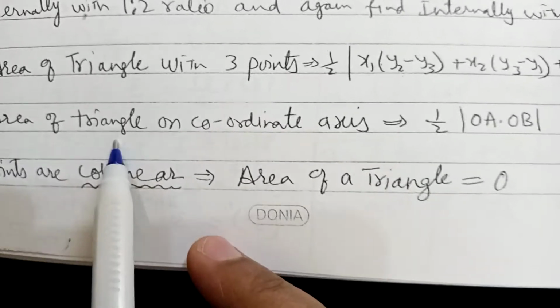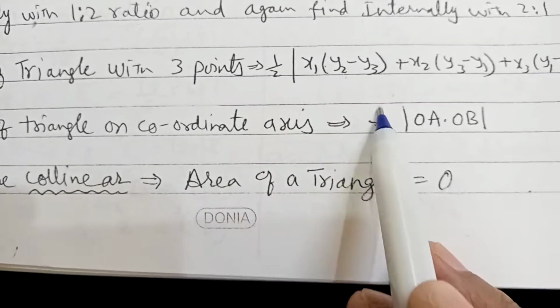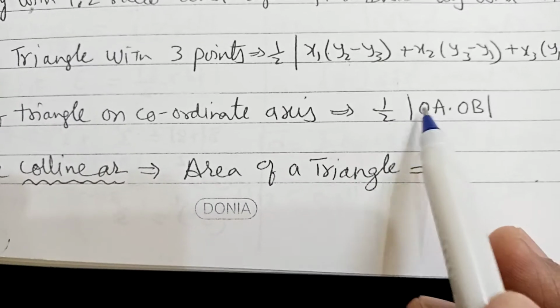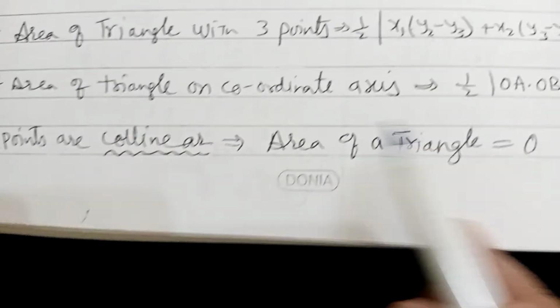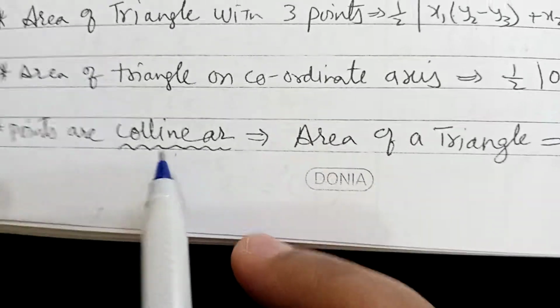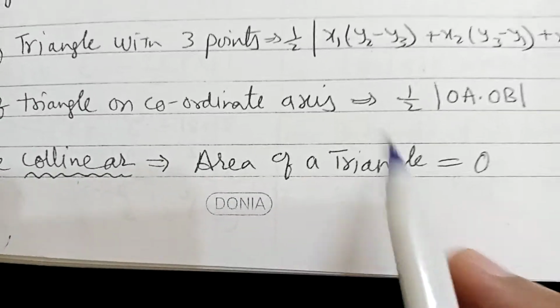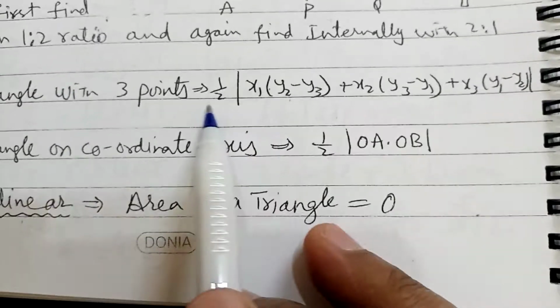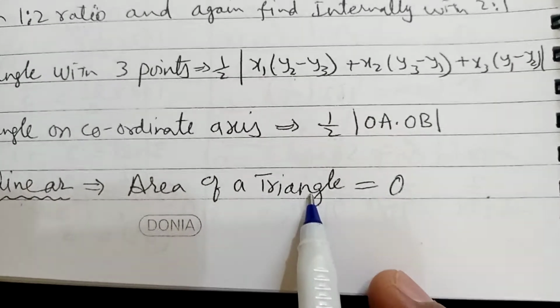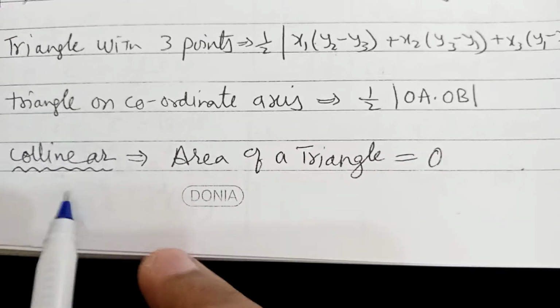Now area of a triangle on the coordinate axes. The formula is 1/2 mod of OA into OB. If they say the points are collinear, collinear means the area of the triangle is equal to 0. You must substitute in the area of a triangle formula and you must get 0 for collinear.